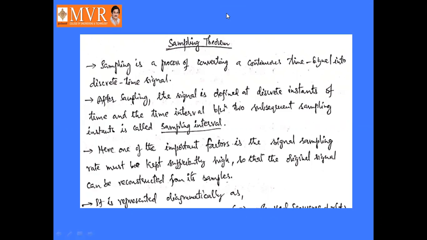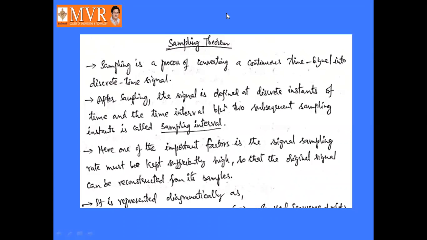Here the continuous time signal will be converted into a discrete time signal, and the time period between the discrete instances of time is called the sampling interval. It is a very small value.